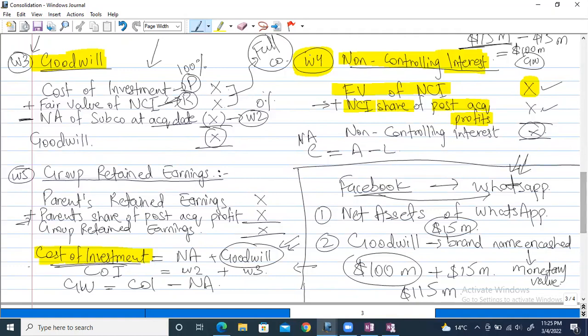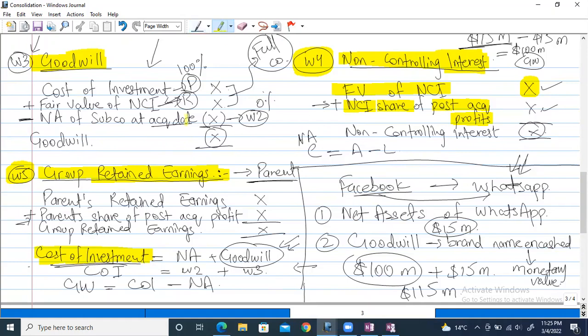Now let's discuss the last one, working 5, and after that we'll end the class and continue on Sunday. Now, group retained earnings, this is the final one. This working is purely related to the parent. There is no other one in this. It's only purely related to the parent.